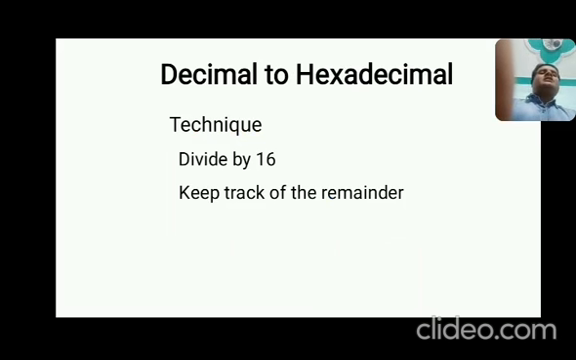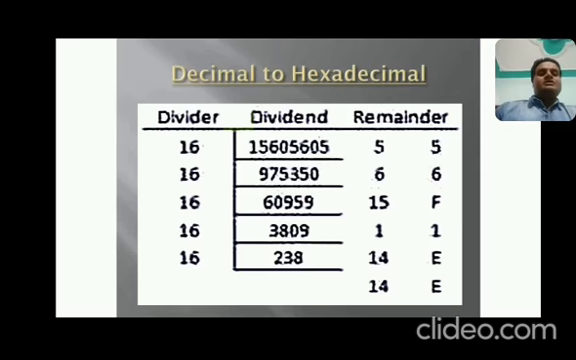Now come to the next conversion, decimal to hexadecimal. Same technique, divide by 16, keep track of the remainder, because the remainder is most important here. So dear students, you can understand the decimal to hexadecimal conversion by seeing this example. How? Divide by 16. This 1560561 is decimal, so you will get 975350 as a quotient and the remainder is 6. So you will apply in the same manner, and at last you will get 14 as a remainder.